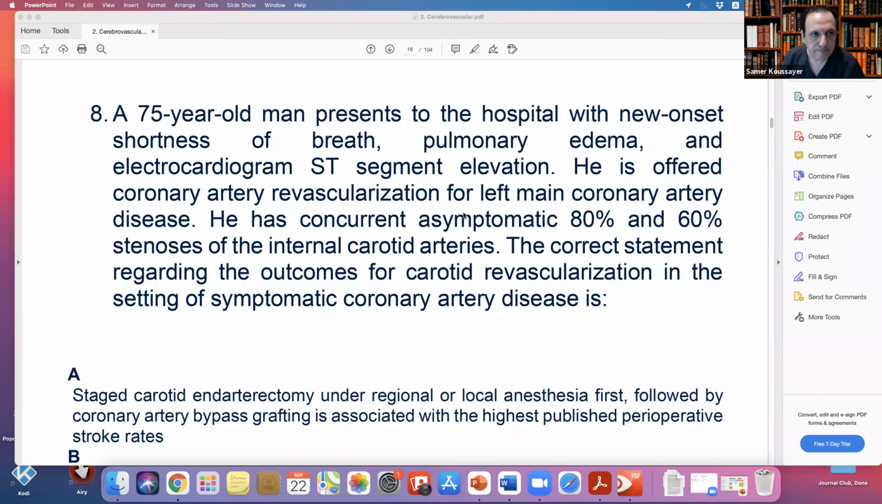Number 8. A 75-year-old man presented to the hospital with new onset shortness of breath, pulmonary edema, and electrocardiogram ST segment elevation. He is offered coronary artery revascularization for left main coronary artery disease. He has concurrent asymptomatic 80 and 60 percent stenosis of the internal carotid artery. What is the correct statement regarding the outcome for carotid revascularization in the setting of asymptomatic carotid artery disease?